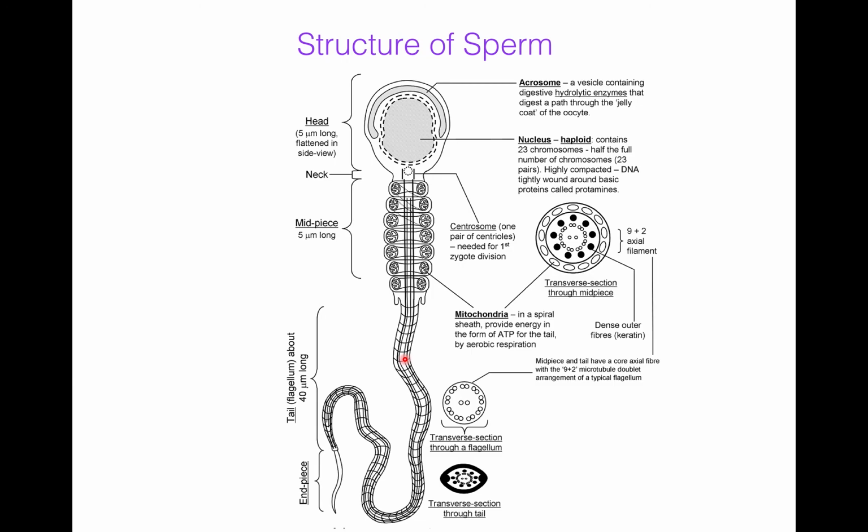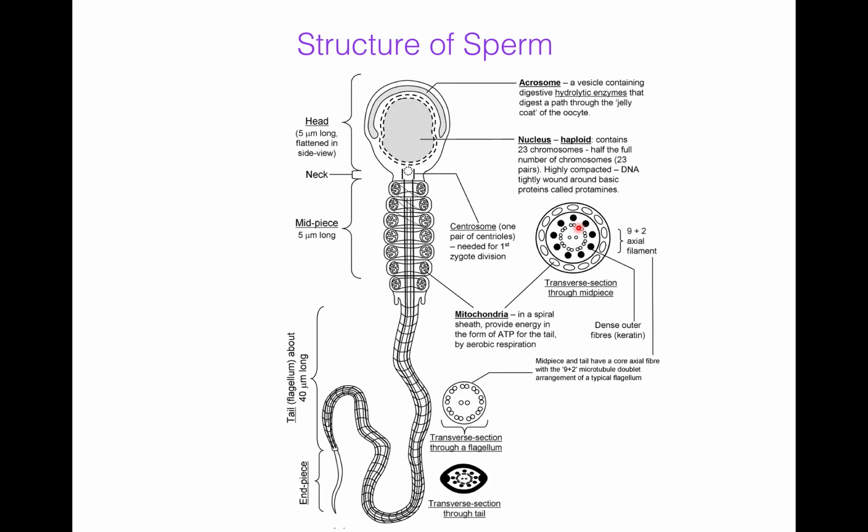The axial filament that passes through the middle piece and most of the tail is actually composed of several fibrils. There is a central pair of fibers surrounded by 9 pairs of doublets arranged in a circle around the central pair. This arrangement of one central pair of fibers surrounded by 9 doublets, which is again covered by 9 solid protein fibers in the middle piece, makes the arrangement 9 plus 9 plus 2.